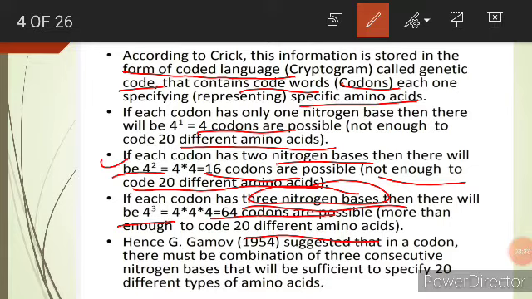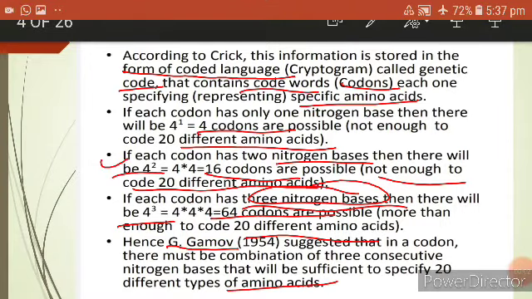Hence the great physicist George Gamow in 1954 suggested that a codon must be a combination of 3 consecutive nitrogenous bases, which is sufficient to specify 20 different types of amino acids.